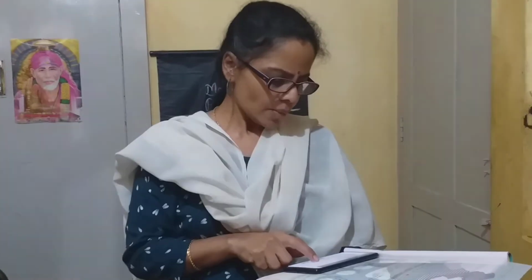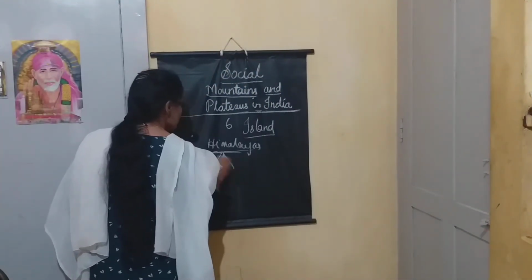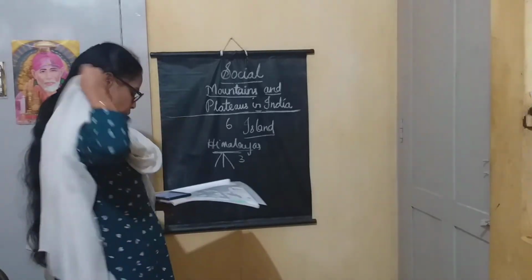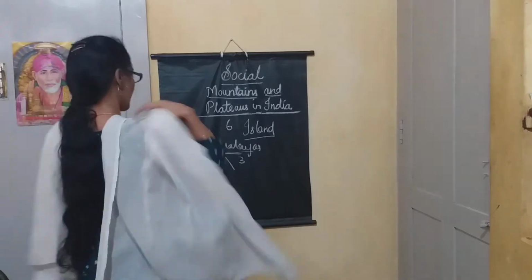Next, the Himalayas are divided into 3 rows of mountains. What happens? The Himalaya mountains are very vast. It's very big. So, they have divided it into 3 rows of mountains. The first one is the Greater Himalaya, and then the Middle Himalaya and the Outer Himalaya. The first one is the Greater Himalaya.